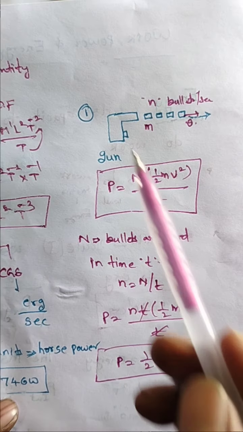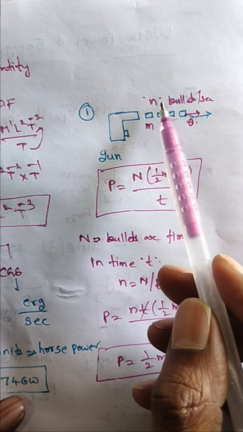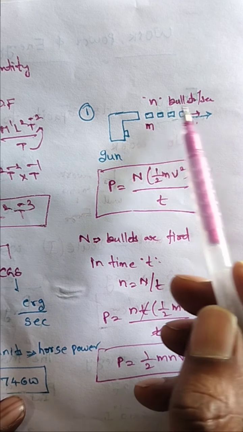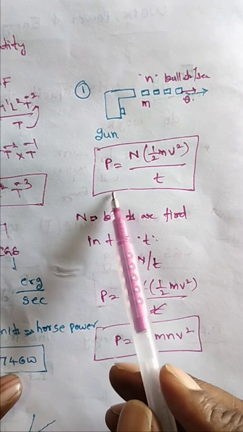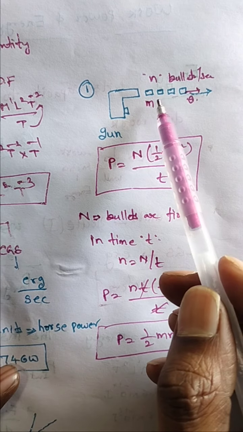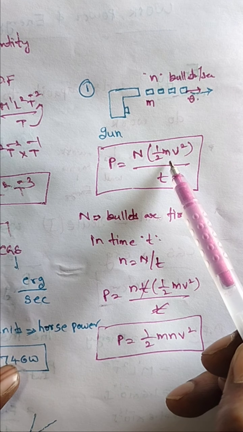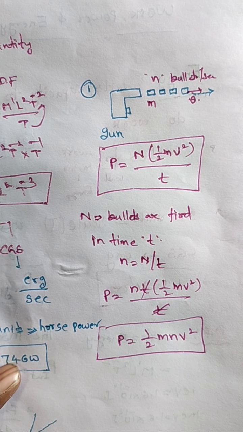So this is the power of a machine gun. So here this is one machine gun, and the machine gun is firing. How many bullets come outside? Small n bullets, each with mass m and each with velocity v. So generally this is the formula: P is equal to W by t. The bullet is moving with velocity v, so I am taking the kinetic energy. Okay, now the second one, for example.